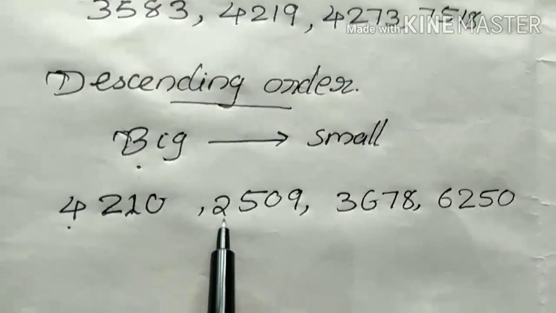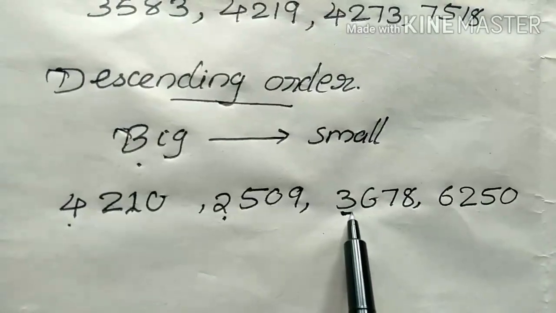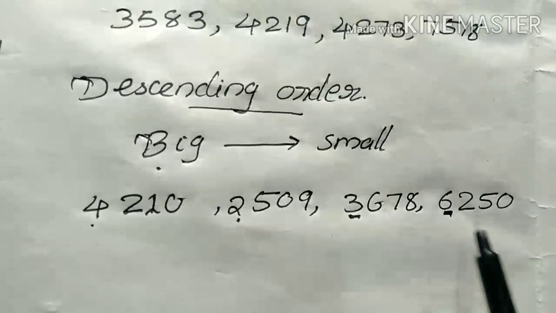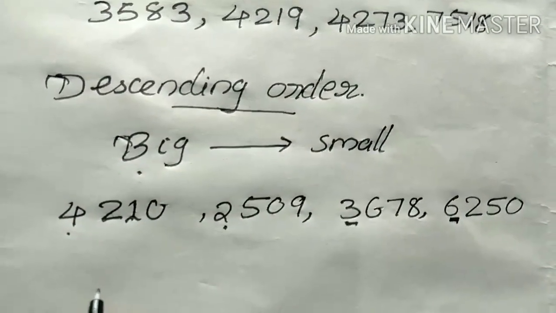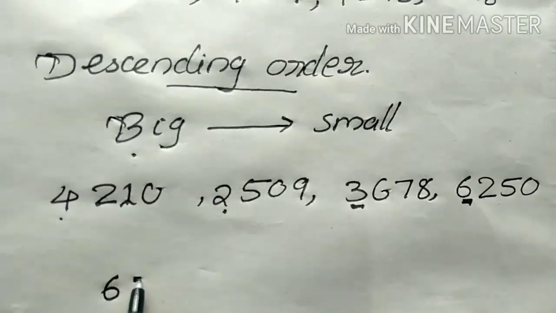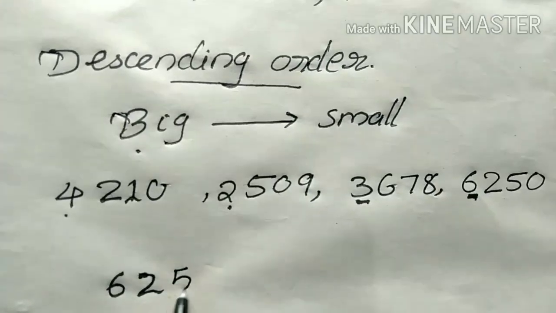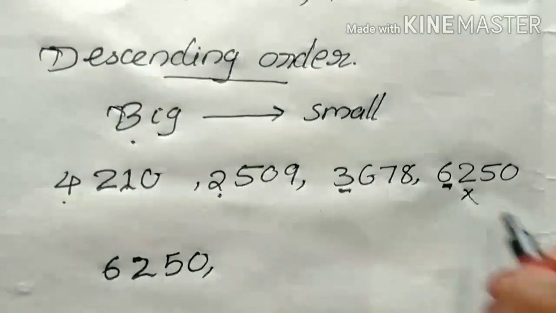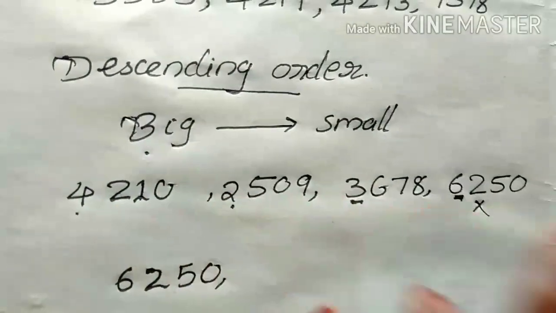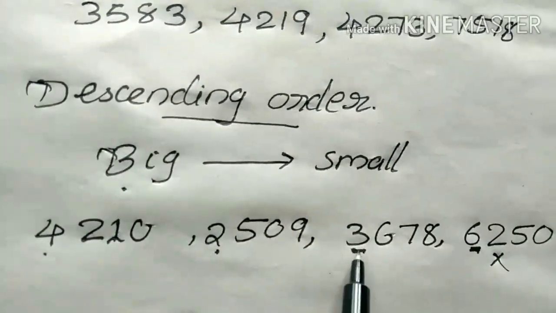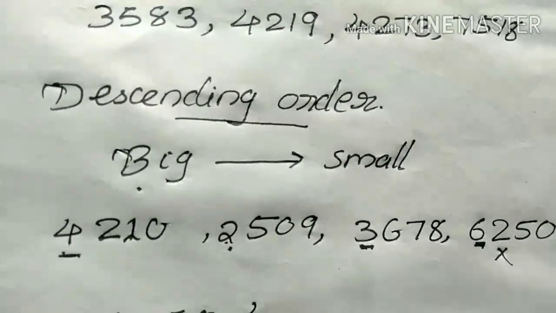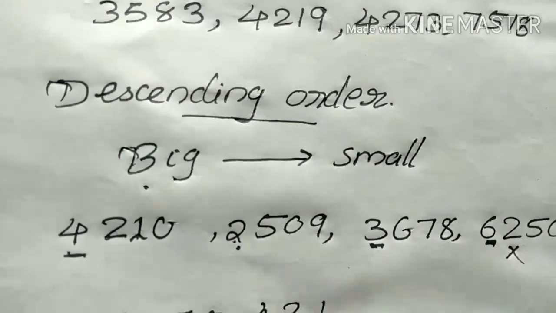Descending order means first we write the greatest number there. So which is the greatest number? How to find it? Yes, compare the thousands place. So which is greatest here? Yes, 6000. So write that first, 6250. Okay, then next which is greatest here? First one has 4, second one has 2, third one has 3.